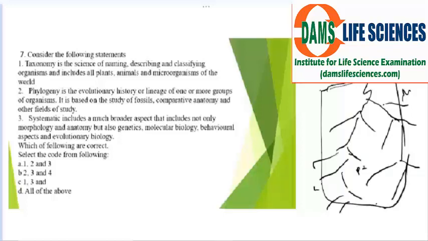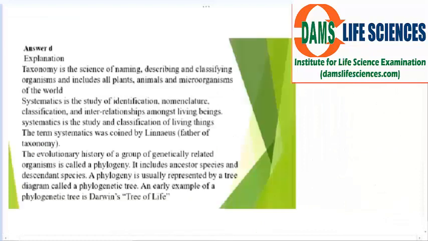Because in systematics we use ribosomal RNA to trace the history, which organism is related to which, and behavior aspects also, evolutionary biology also. So all these are interrelated. Taxonomy, phylogeny and systematics, they are all interrelated. And this is option D, that is, all of the above statements are correct. Okay, I have given the explanation.